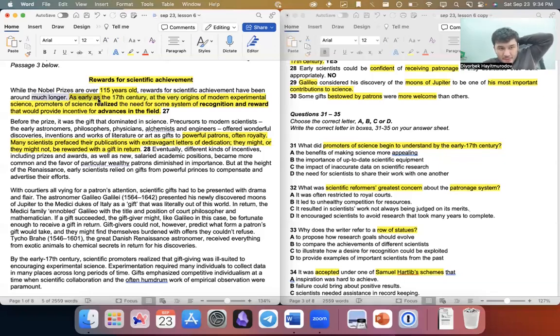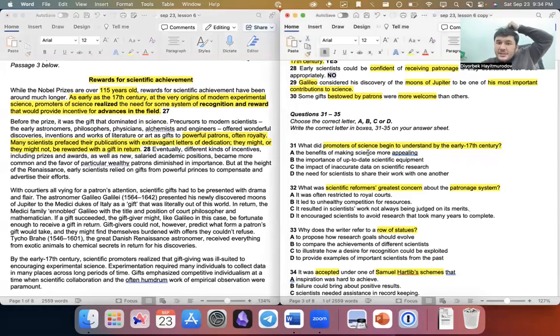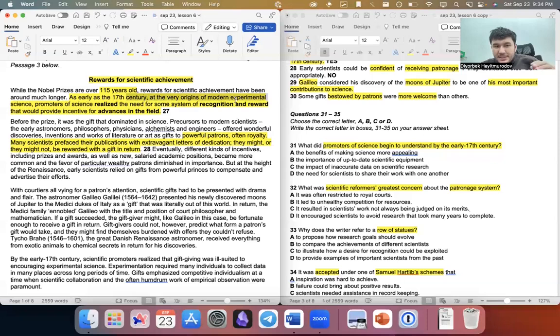Because there's also promoters of science here. The benefits of making science more appealing. Were these people trying to make science more attractive? No. They just recognize that if scientists get some sort of recognition, there will be progress. That's what they realized.